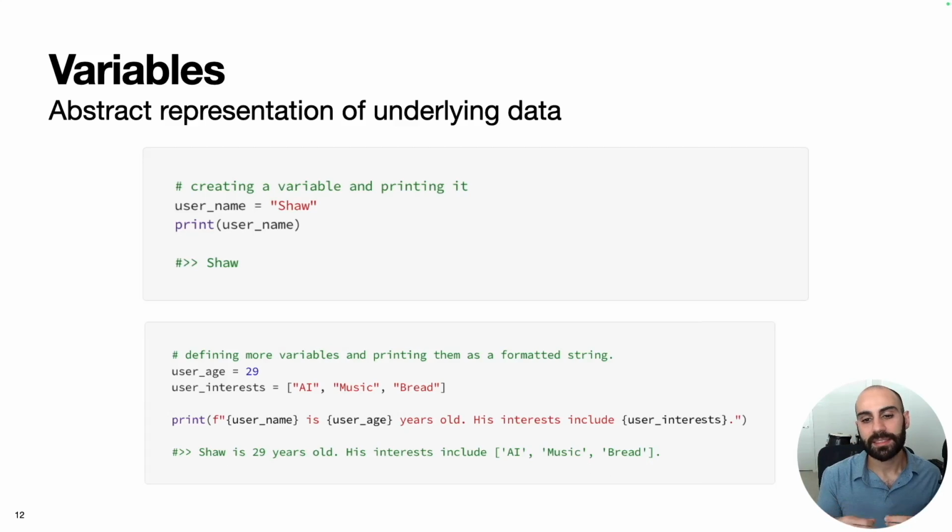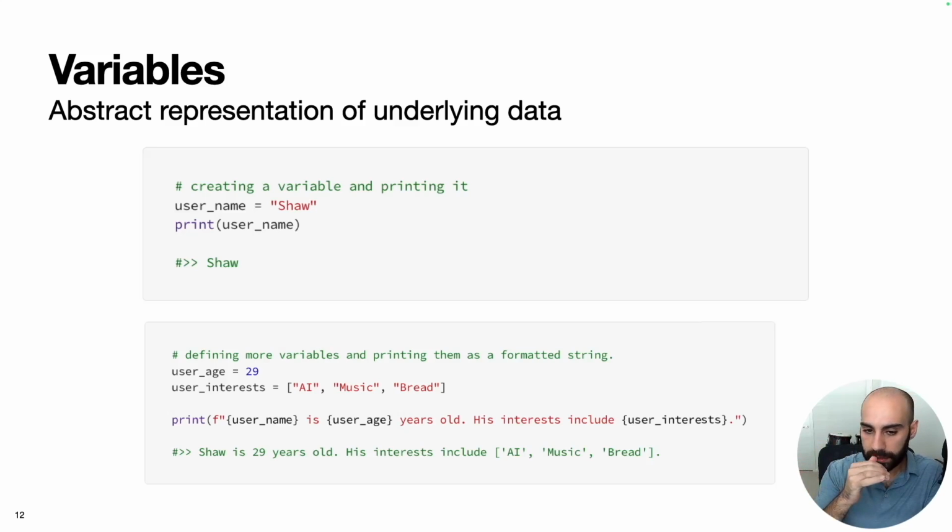Not only does this save us from writing strings, ints, and lists over and over again in our Python scripts, it also allows our scripts to be much more flexible. Because now let's say we wanted to print this sentence for another user. Instead of hard coding this, instead of writing this explicitly in our script, we can simply plug in a new username, a new user age, and a new user interests list.